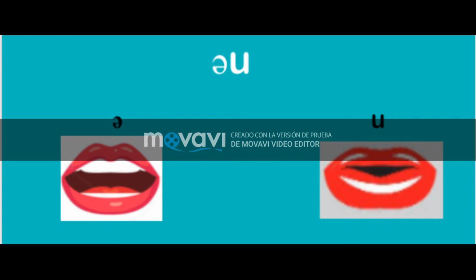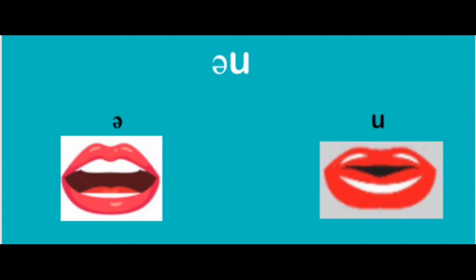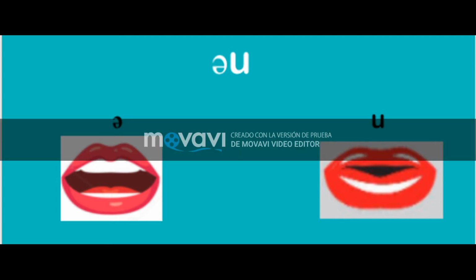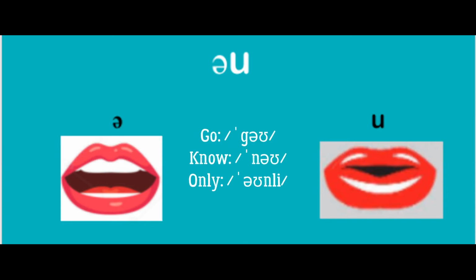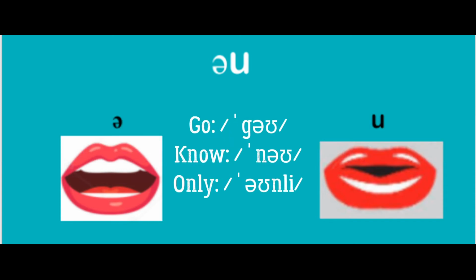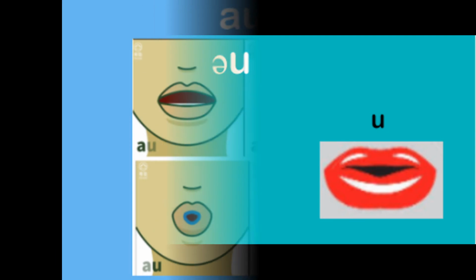Next one, guys, is oh. Oh is a combination of a with u or oo. The main difference here is the shape of the lips, rounding a little as we say the sound, starting on the schwa and finishing on the u or oo. For example, go, no, and only. Okay, guys, perfect.